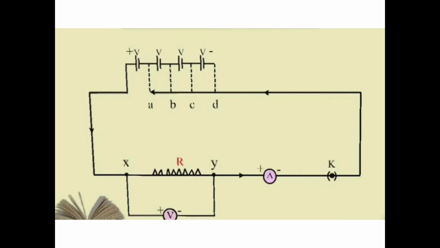So here I am going to connect wires. Let's say I have two wires, one wire going to the resistance, another wire going to the voltmeter. Then again these wires get connected to each other. These two ends are connected to one end and it goes to the ammeter, and this is the plug key